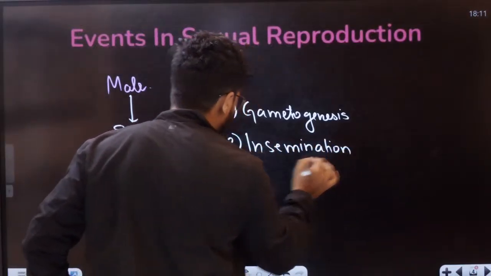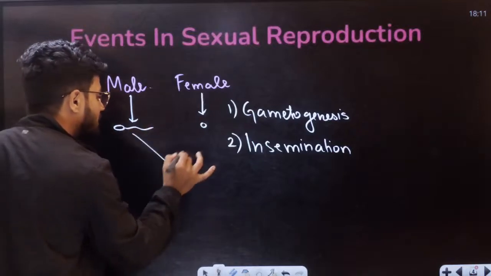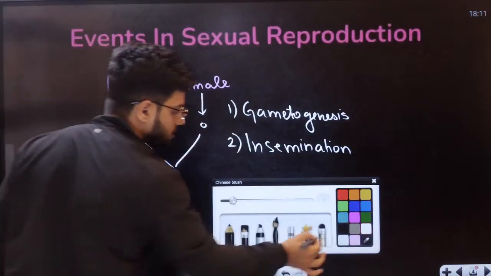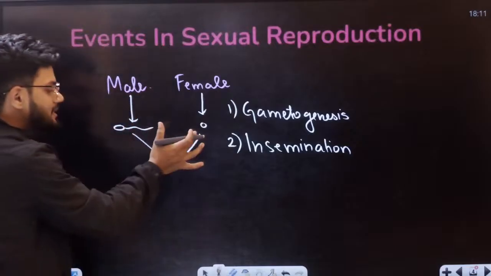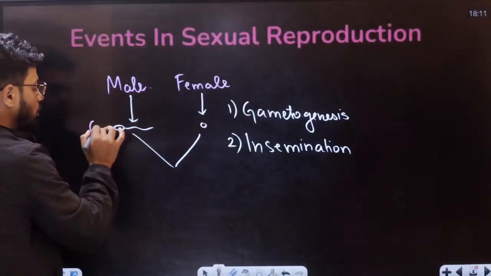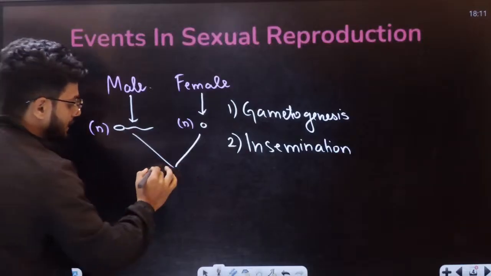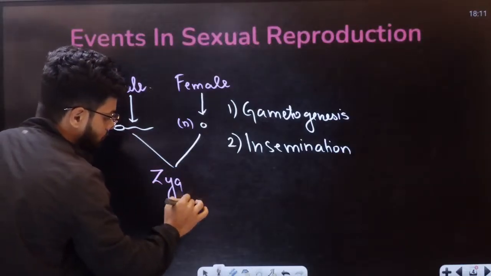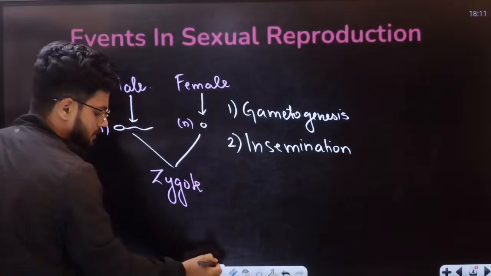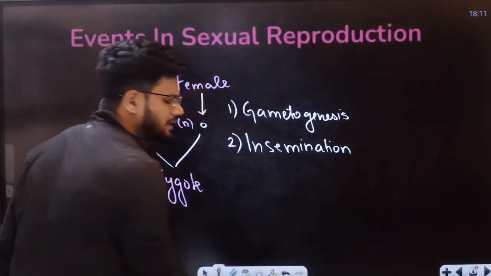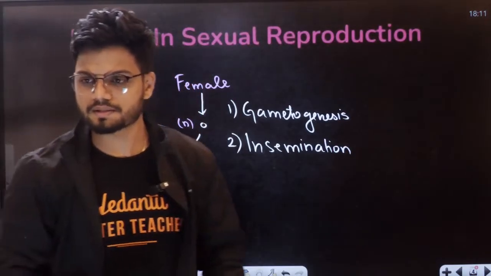Insemination. Now, let's say this sperm and this egg fuse together. Both are haploid in nature. What do we get here, students? We get the zygote.